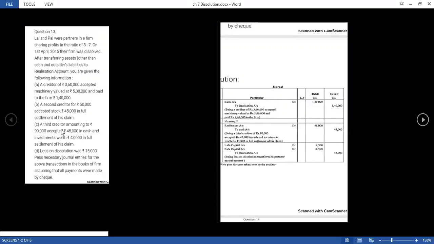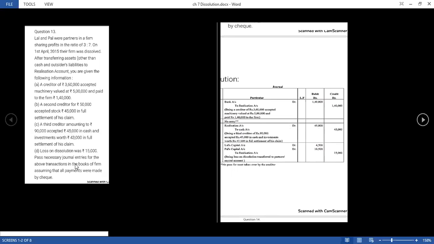A third creditor, 90,000 was the value of the creditor, accepted 45,000 in cash and investment. I told you no entry will be passed for the settlement, so we have to pass the entry only for this 45,000. Here we pass an entry because we are making payment through cash, and cash is going out from the firm, so the entry will be realization account debit to cash account.